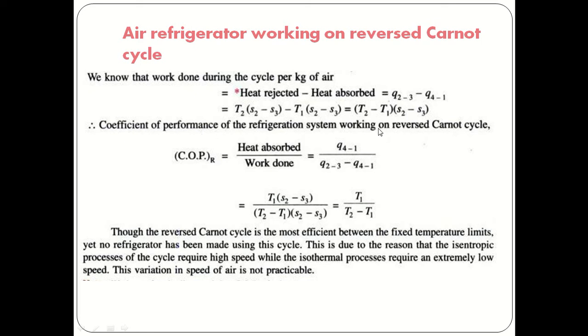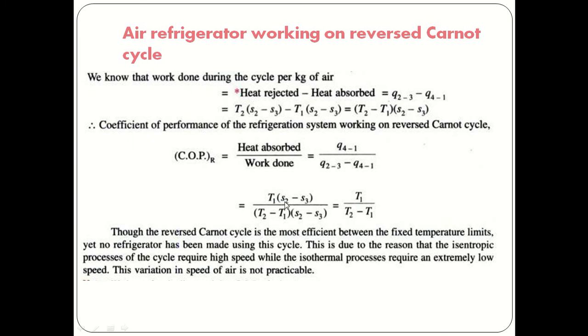The coefficient of performance of a refrigeration system working on the reverse Carnot cycle is defined as heat absorbed divided by work done, which is Q4-1 divided by Q2-3 minus Q4-1. The work done is T2 minus T1 multiplied by S2 minus S3, and Q4-1 is T1 multiplied by S2 minus S3.